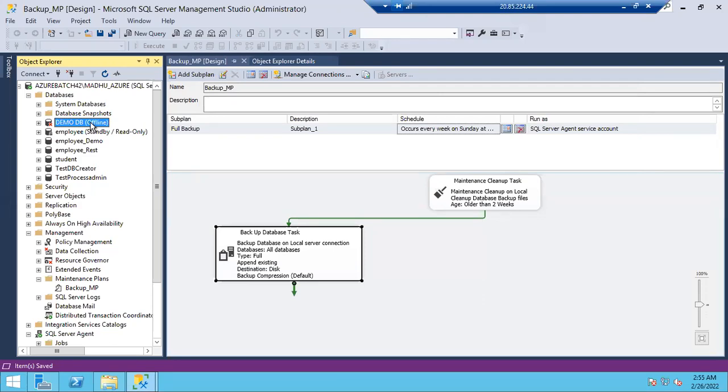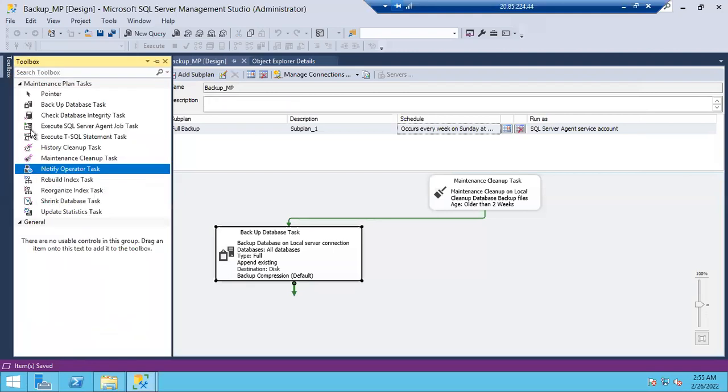There is also the history cleanup task. In the tables, the job histories and all will be there, right? That can be cleaned up using the history cleanup task. We don't use all the tasks. Yes, we'll use rebuild index and reorganize index. You can understand these once we complete the rebuild index and reorganize index classes.